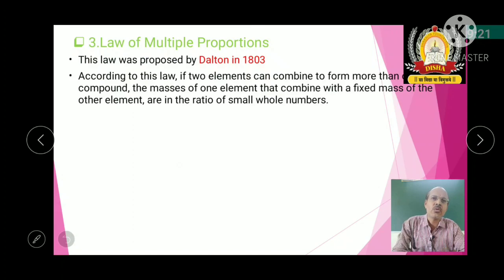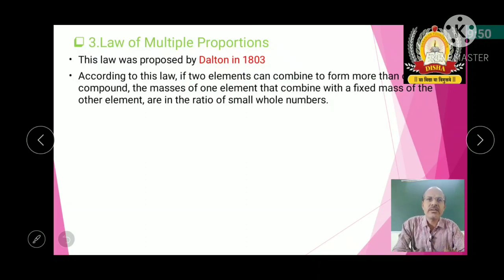What he stated is that if two elements can combine to form more than one compound, the masses of one element that combine with a fixed mass of the other element are in the ratio of small whole numbers.